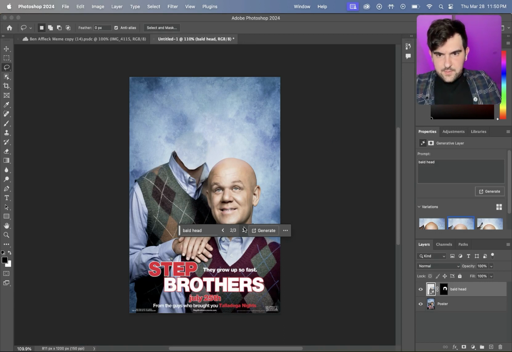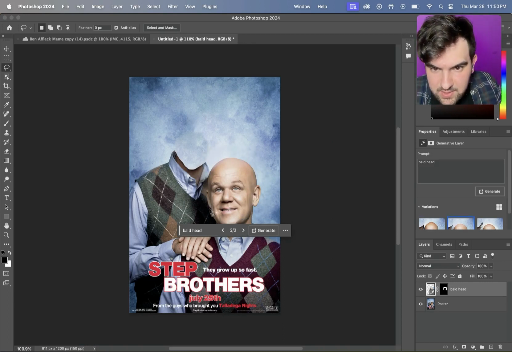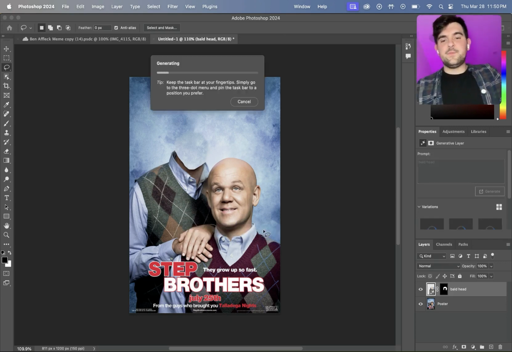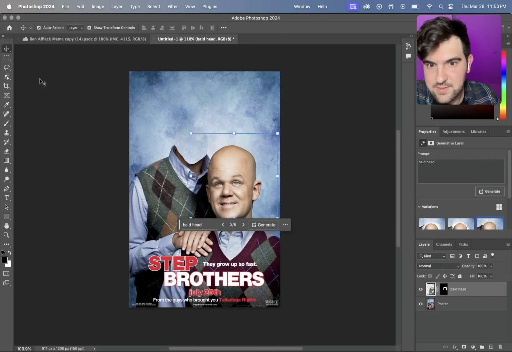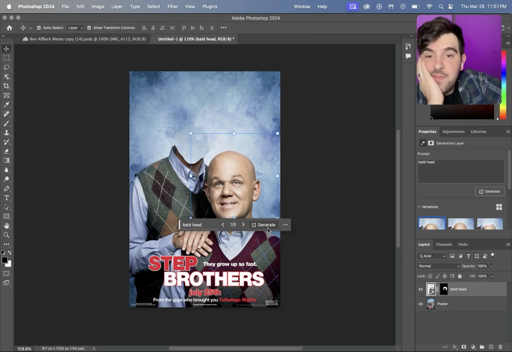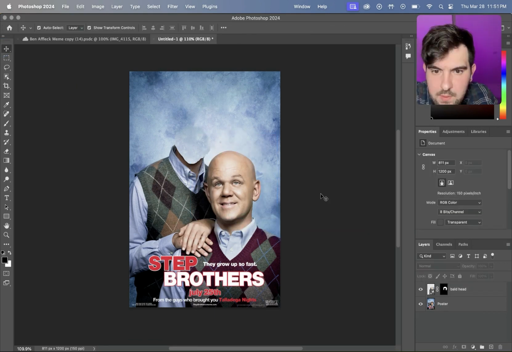That one's pretty good. The problem with this one is it cuts into here a little bit more. We'll do another one. We'll hit generate again. It'll give you another 3. That's not right. That one's kind of right. It's just so big. Yeah, it's not going to work. There we go. That one's not that bad. All right, so that one's not that bad.